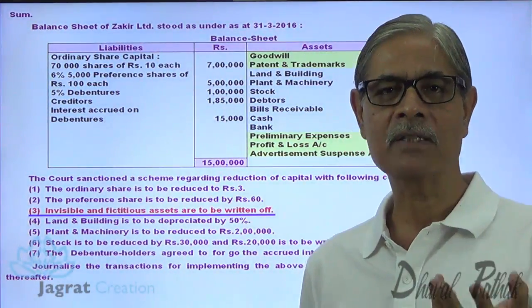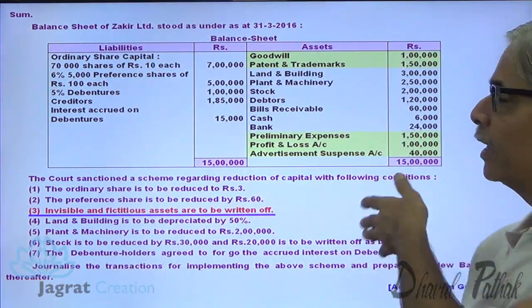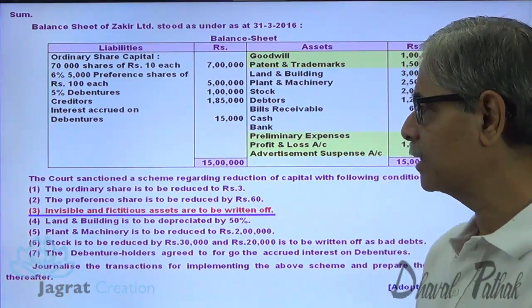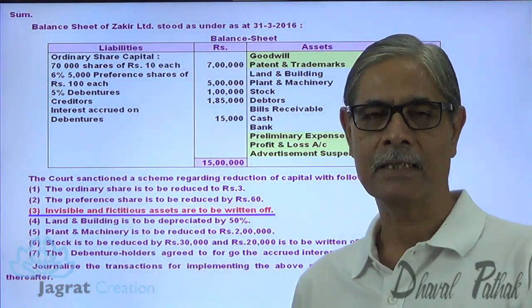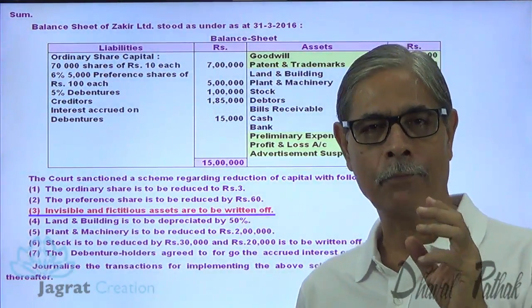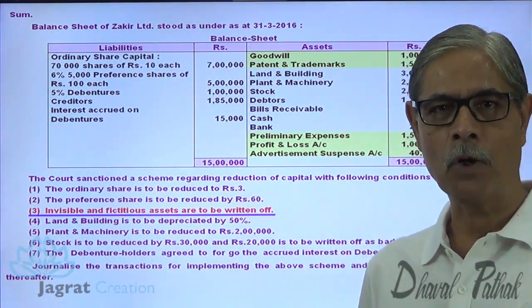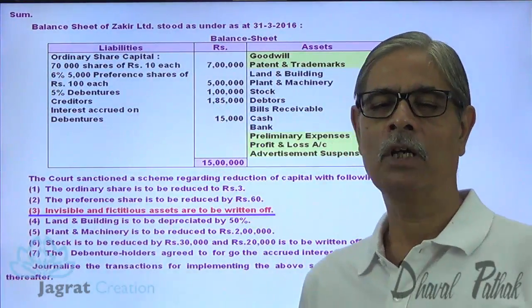So where loss resides, where loss is situated, the loss is situated either in the form of fictitious and invisible assets, the loss is in the form of overvaluation of real assets, or the loss is in the form of undervaluation of liabilities.